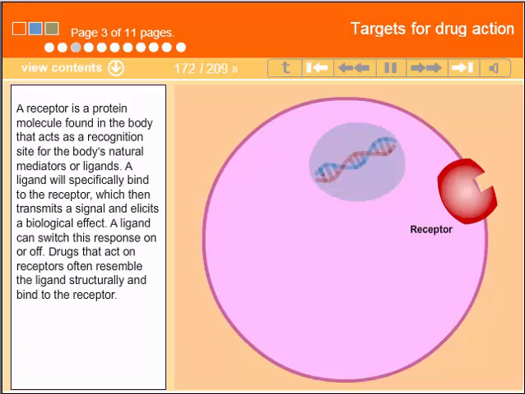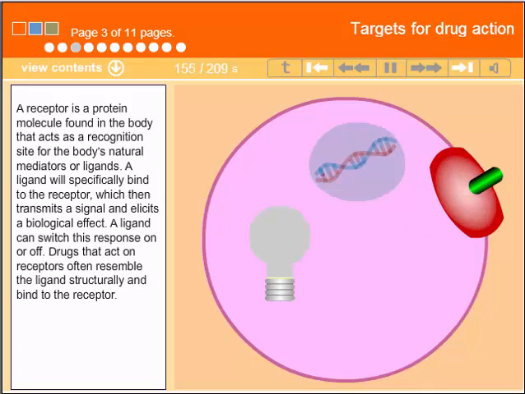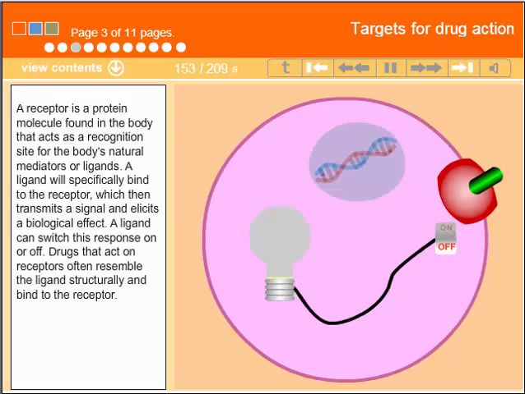A receptor is a protein molecule found in the body that acts as a recognition site for the body's natural mediators, or ligands. A ligand will specifically bind to the receptor, which then transmits a signal and elicits a biological effect. A ligand can switch this response on or off. Drugs that act on receptors often resemble the ligand structurally and bind to the receptor.